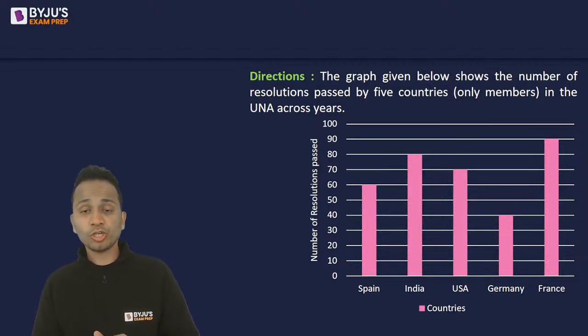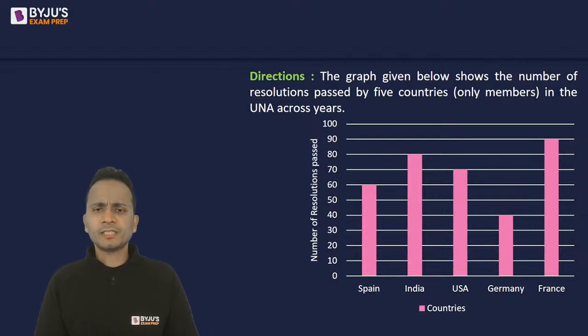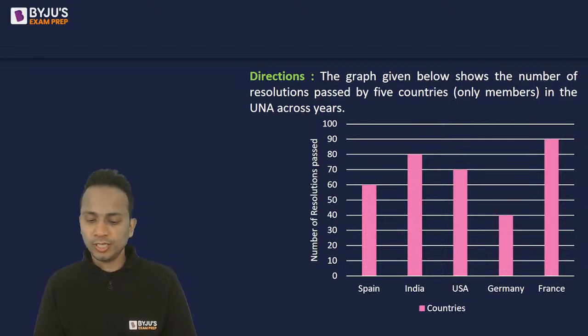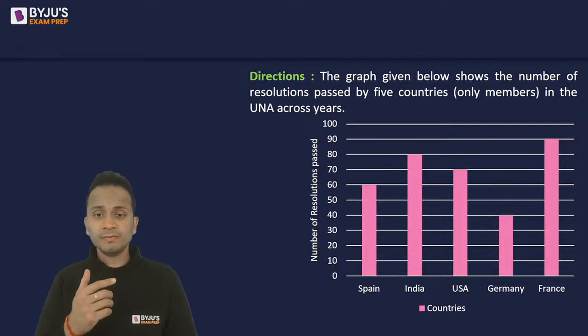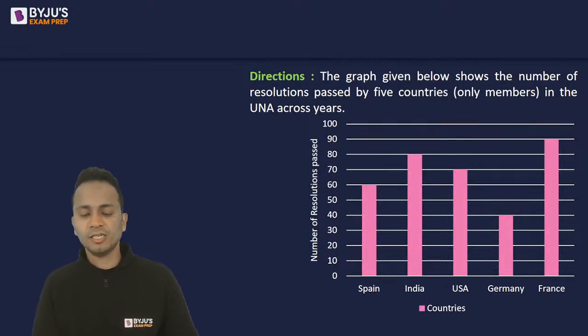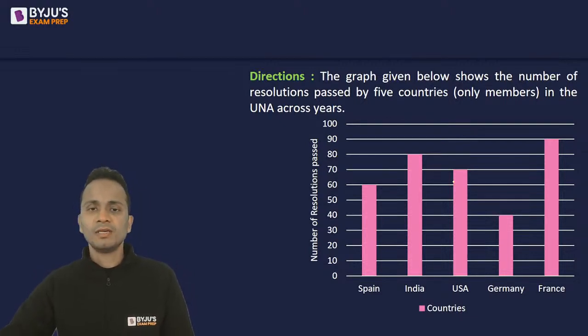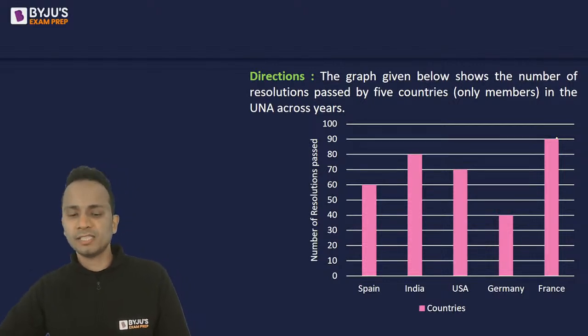Yes, shall we move on to the questions? Now, the data here given is Spain. The graph given below shows the number of resolutions passed by 5 countries, members only in the UNA across year. So, number of resolutions passed: Spain, India, US, Germany, and France. About 5 countries, the data is given. Now, Spain, the value is 60, as you can read from the graph. Then India, it is 80, USA 70, Germany 40, and France it is 90.